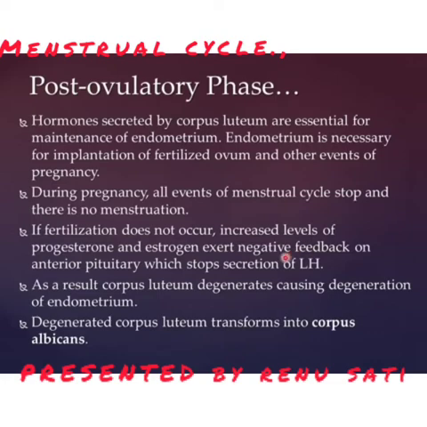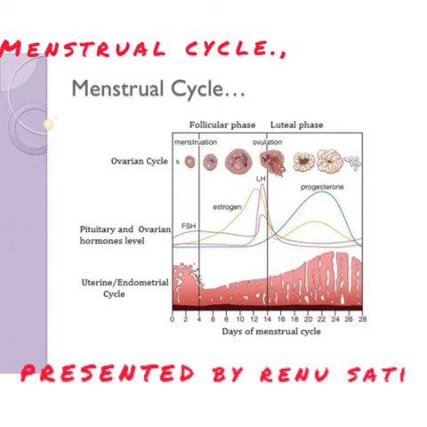But if there is a fertilization, then the luteinizing hormone does not start damaging the corpus luteum, and the corpus luteum sustains in the ovary for the gestation period, helping the endometrium to sustain the implanted fetus by producing a large amount of the progesterone hormone. The degenerated corpus luteum, when fertilization does not take place, changes into corpus albicans.